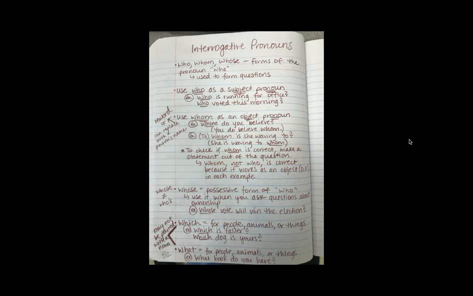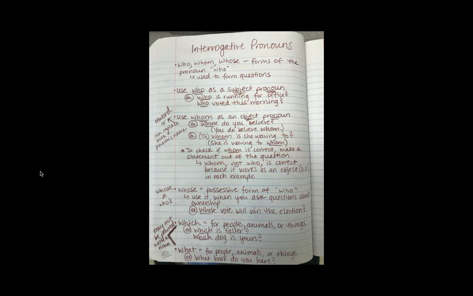So it may not be paired with a noun, and you'll see that the next one could also be the same. That's that little arrow that I have on the notes here at the bottom of the page, showing that it may not necessarily be right before a noun like we looked at last lesson. It may be standing alone. Okay, so which is faster is standing alone, but the next sentence says which dog is yours. That one's paired before a noun. So just keep that in the back of your mind.